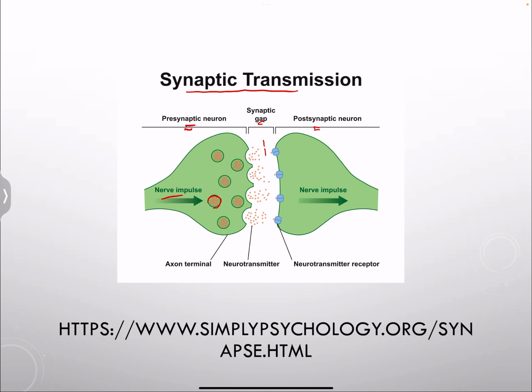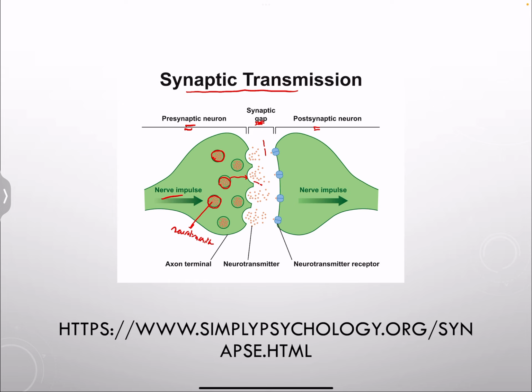Those we call vesicles. What do these vesicles carry? As you can see, the orange dots, they carry neurotransmitters. Now this nerve impulse is going to cause those vesicles to move and fuse with the membrane, and they're going to perform exocytosis, releasing those neurotransmitters into the synaptic gap.